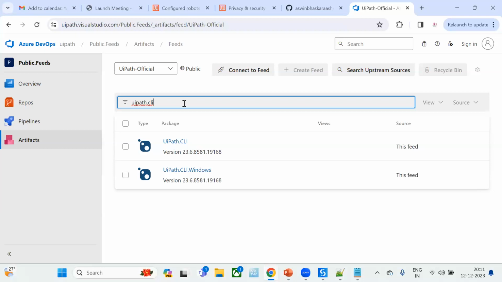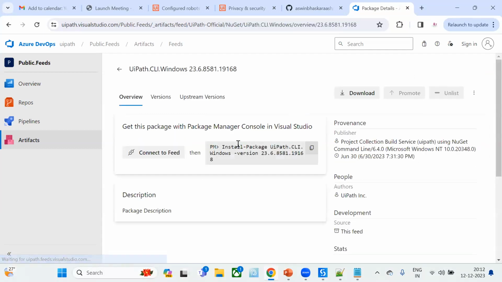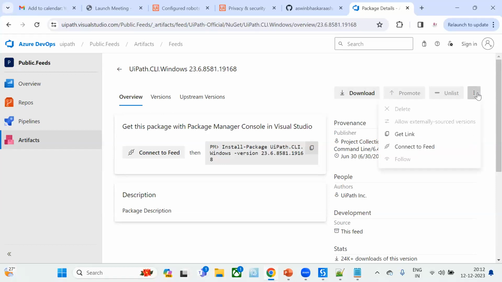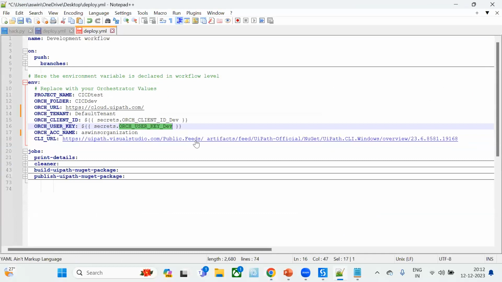What does that mean? Currently, we are using the Windows compatibility projects, right? For that, we have to use the UiPath CLI Windows. Let me click on this UiPath.cli.windows. If you want to get the link, you don't need to download it. Just click on these three dots, and from here you can copy. So you will get the link, and the same link I have provided here as well. Now we have the UiPath CLI download link inside our YAML file. I hope this is clear.